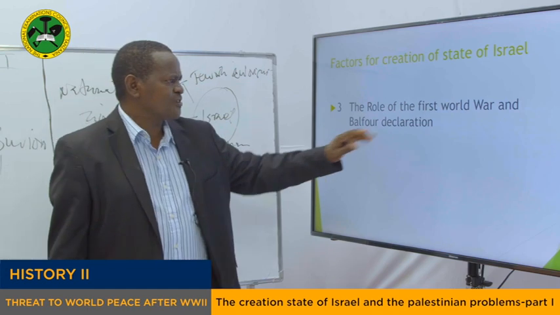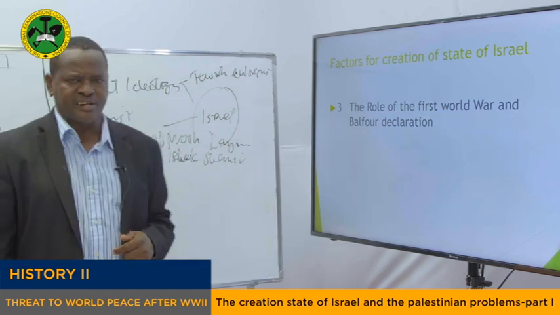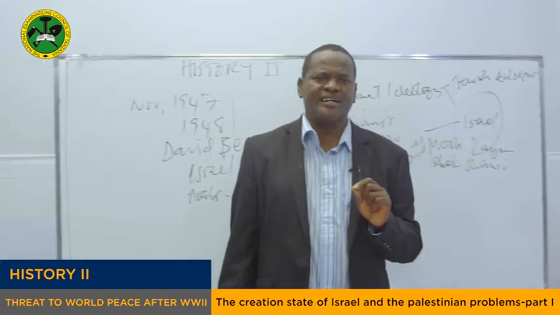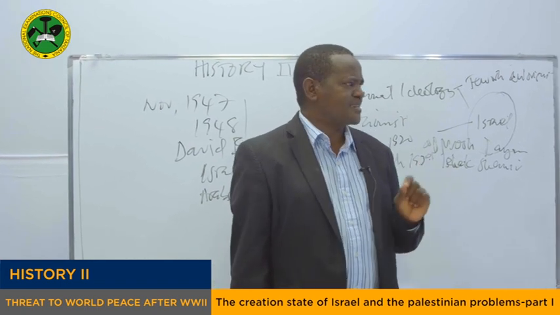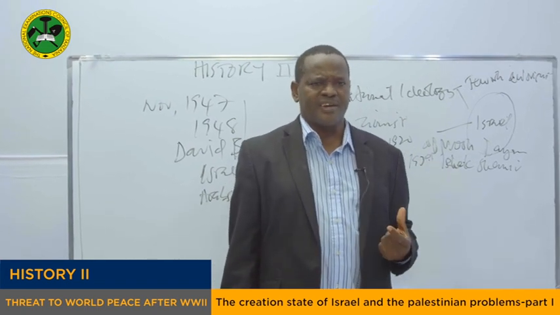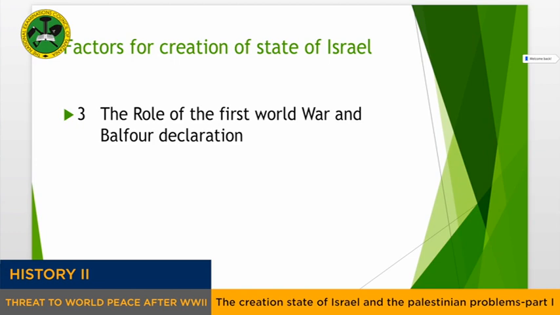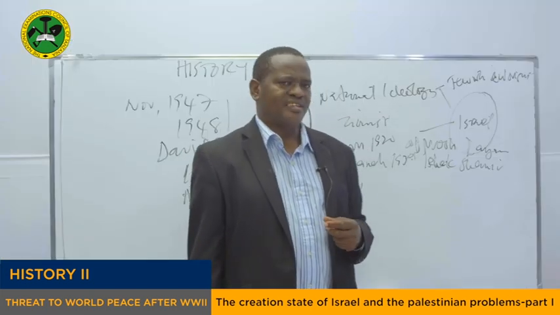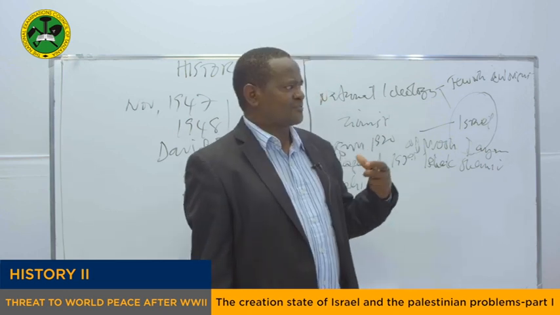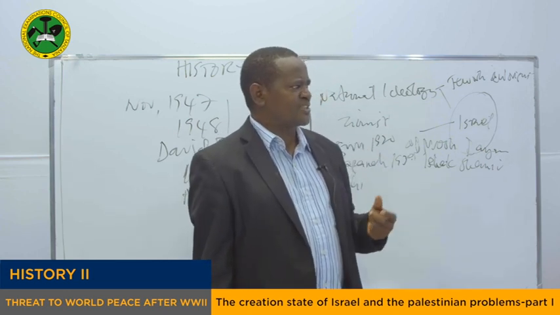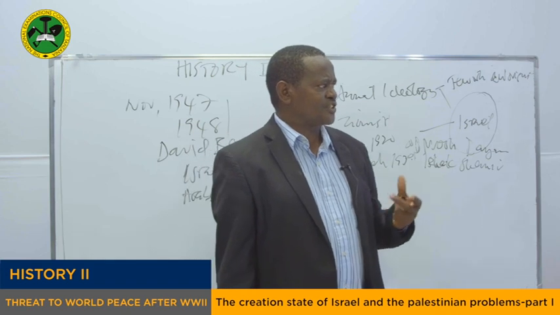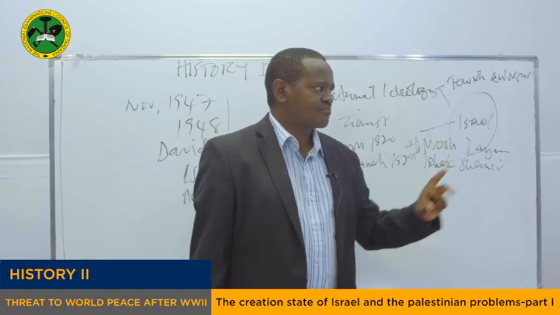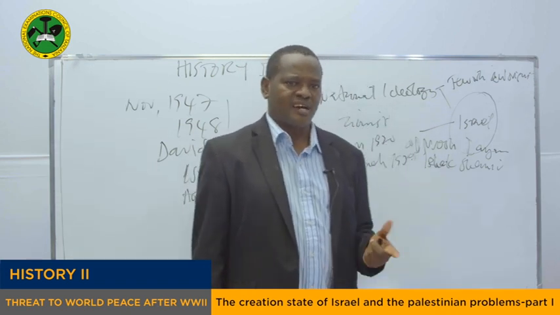Another factor is the role of the First World War and the Balfour Declaration. The First World War has contributed a lot to the formation of that new state of Israel. Why? First, of course, there was what we call the Balfour Declaration, in which the foreign minister or secretary of Britain, called Arthur Balfour, made an agreement with the leader of the Jews. He should convince the Americans to join the First World War for the British, and in exchange, the Jews were going to be given their homeland.